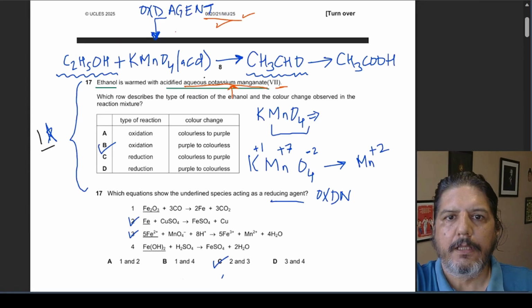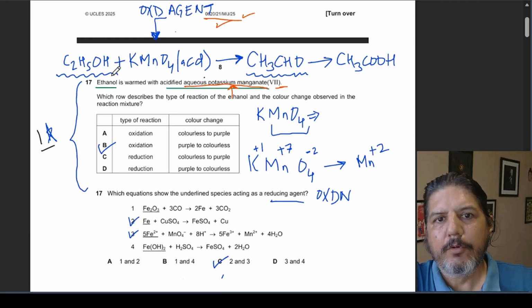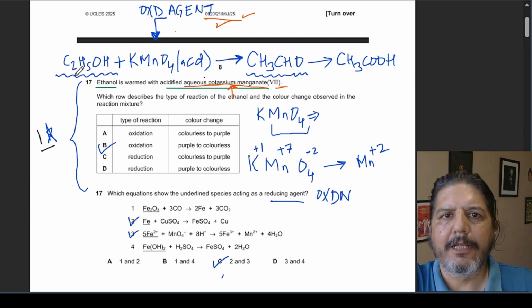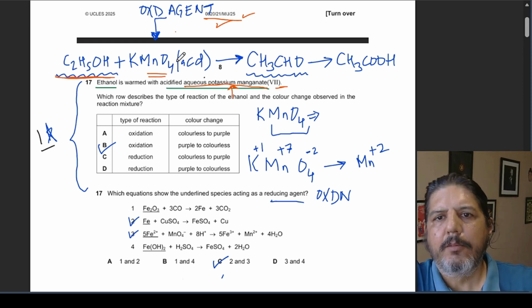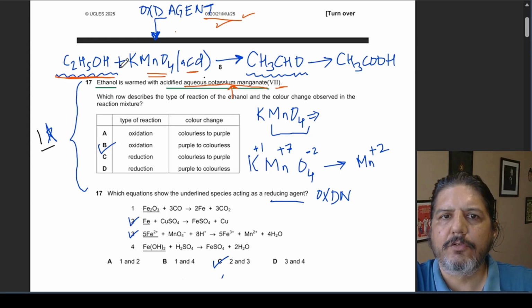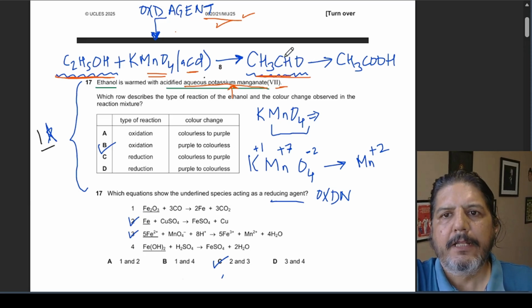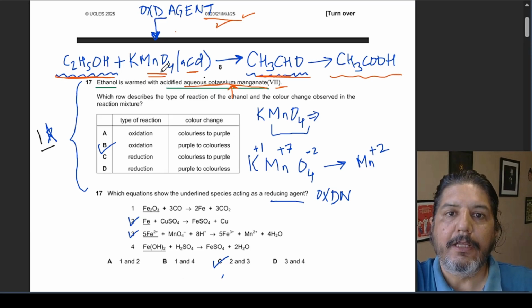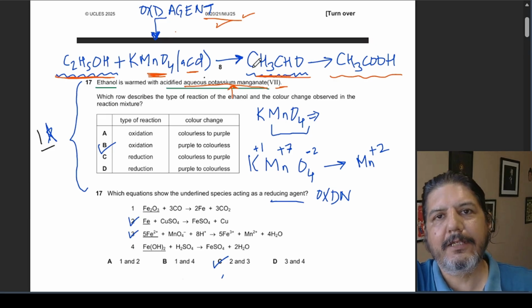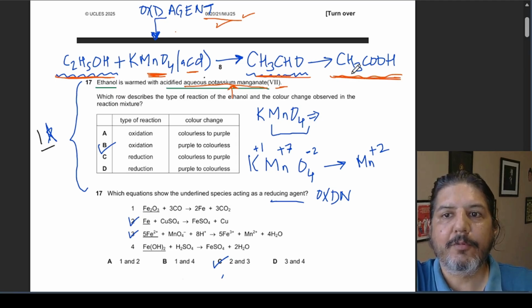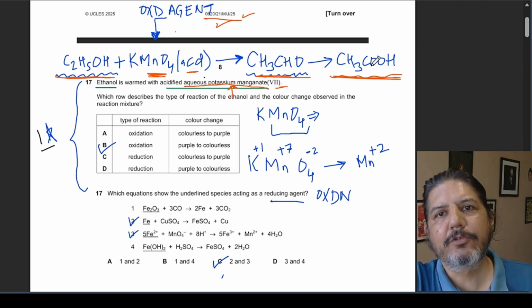And if you look at the reaction, I'm going into a bit of detail in this question. Ethanol, with acidified potassium manganate acting as an oxidizing agent: C2H5OH first converts into CH3CHO, so it first converts into an aldehyde. Then, because I've written the complete reaction, the KMnO₄ is still acting as an oxidizing agent. So the final product would be acetic acid.